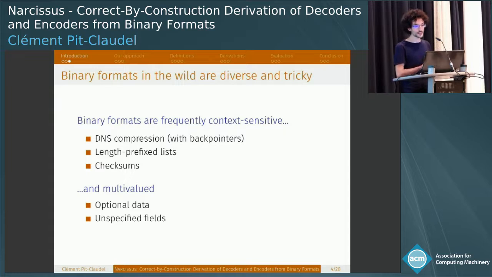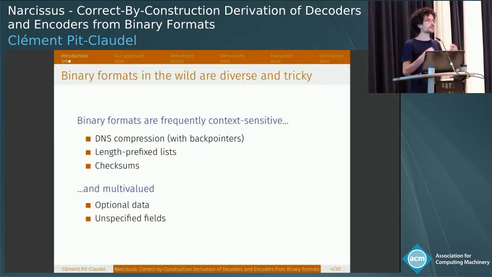But there's a reason why it's so tricky for binary formats. There are two reasons, actually. One of them is that very frequently those formats are context sensitive. For example, you will write a list, and then you'll prefix that list with its length. Or you will have a checksum that needs to sum the bits of all the encoded packet to be written out to the end of the packet. And very often, those formats are underspecified.